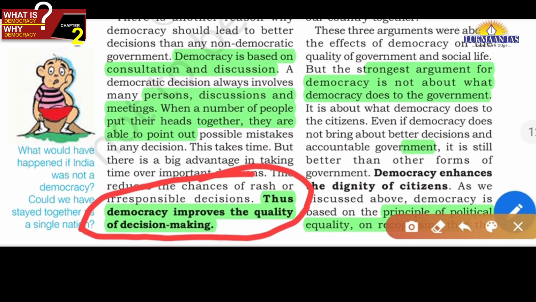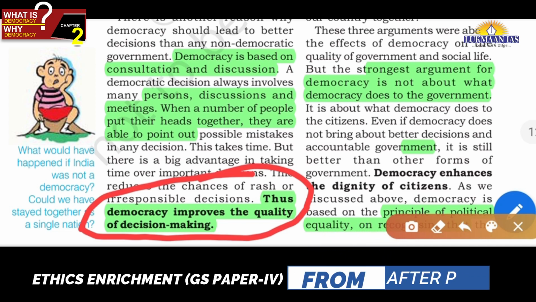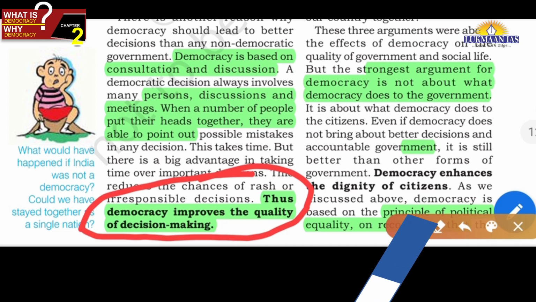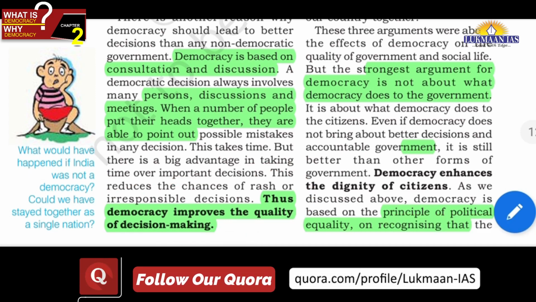And now the decision making has better quality, friends. For example, in parliament, a debate is there on a given bill, for example the land acquisition bill, and the debates bring to us the various dimensions: the interest of the farmers, the interest of the industries, the economic interest, all those things. So when people are having consultations, friends, the outcome is enhanced quality of decision making, because various dimensions will be considered.